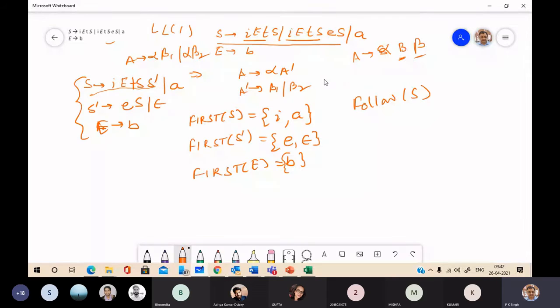So first of S dash has E, and one thing more, if beta may be reduced to epsilon, then accept epsilon.